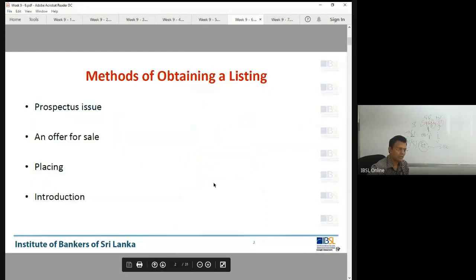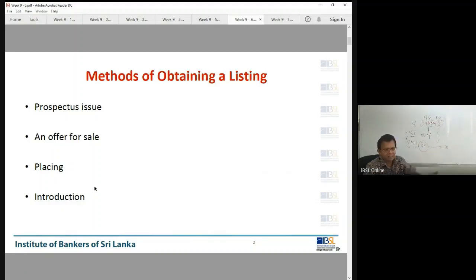Now these are the methods of being listed. Now this question was given previously, right? But I have explained this. Prospectus means IPO. Offer for sale, already issued shares. Placing, private placement. Introduction: you don't want to raise funds, but you just get listed. Those are the 4 methods of being listed.